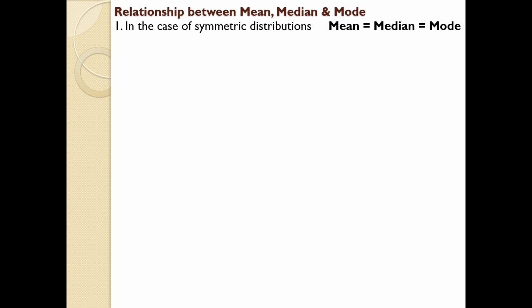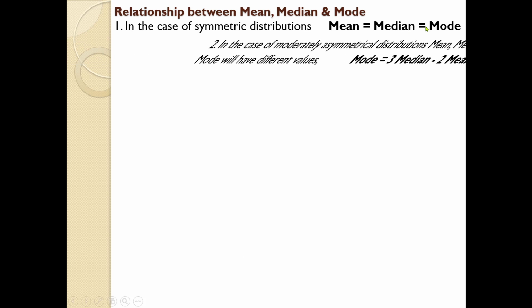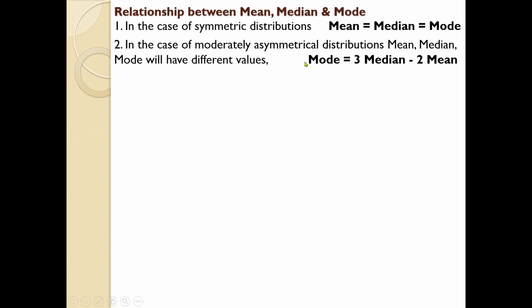In the case of a symmetric distribution, mean will be equal to median and equal to mode. In the case of a moderately asymmetrical distribution, mean, median and mode will have different values. That is natural. So in that case, the equation for finding mode is 3 median minus 2 mean. If you remember this equation, it's okay, fine.